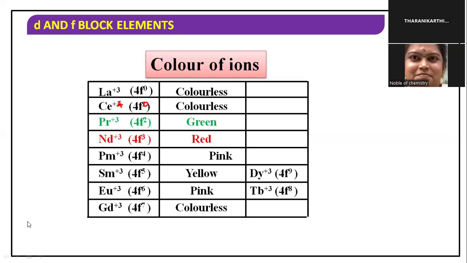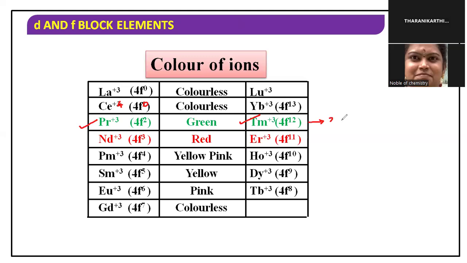Now, how do these two elements have the same color? Praseodymium and thulium have the same color because both contain two unpaired electrons.